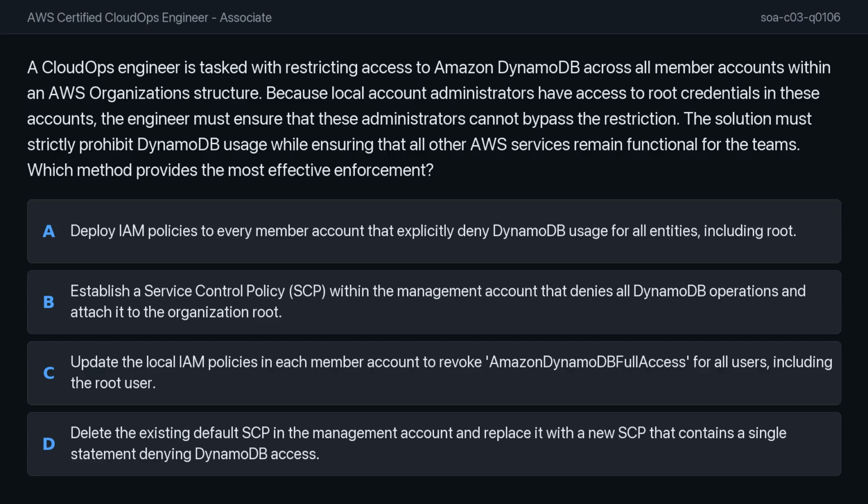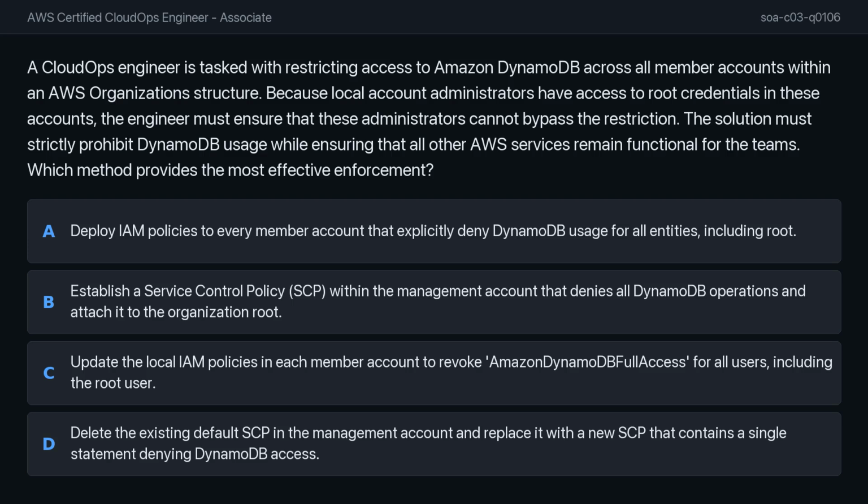A CloudOps engineer is tasked with restricting access to Amazon DynamoDB across all member accounts within an AWS organization structure. Because local account administrators have access to root credentials in these accounts, the engineer must ensure that these administrators cannot bypass the restriction. The solution must strictly prohibit DynamoDB usage while ensuring that all other AWS services remain functional for the teams. Which method provides the most effective enforcement?